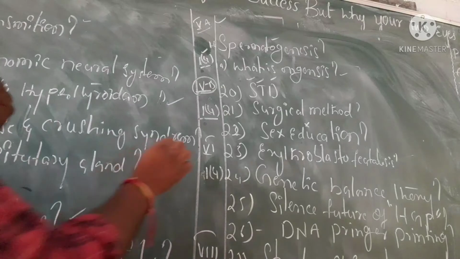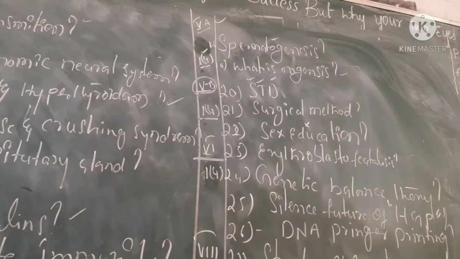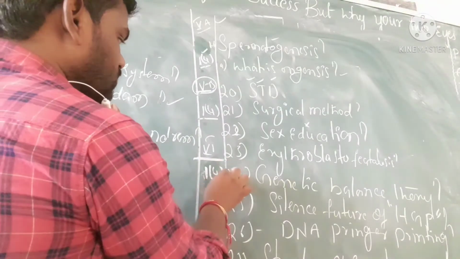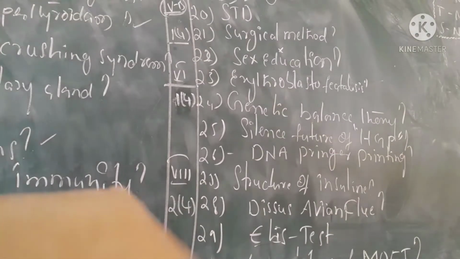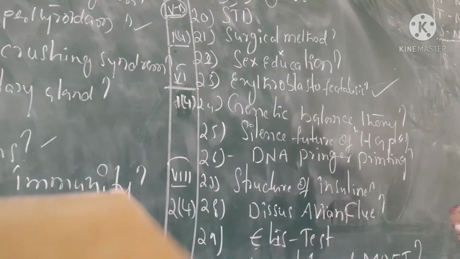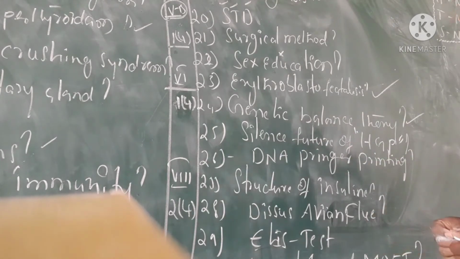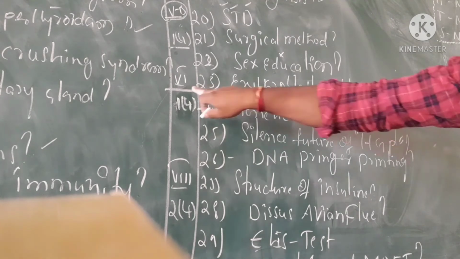Next is the 6th chapter. The 6th chapter is the most important essay question chapter, and the blueprint gives 1 four-mark question. The important 4-mark question is erythroblastosis fetalis, which is the most important, as well as the genetic balance theory, which is also important in the 6th chapter.